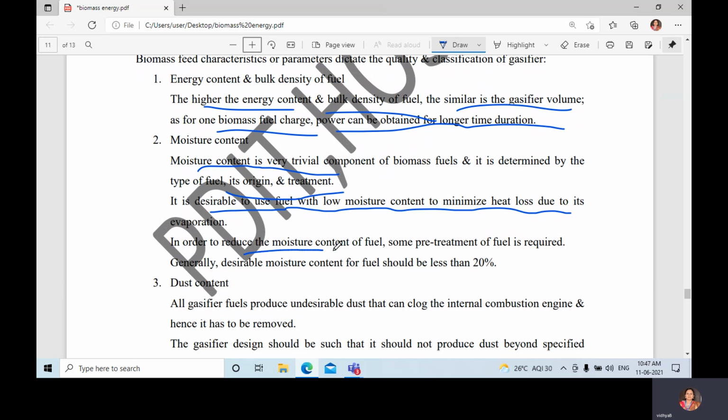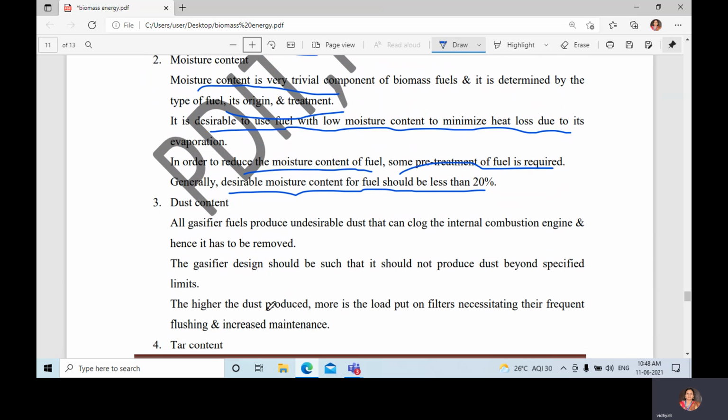In order to reduce the moisture content of a fuel, some pre-treatment of the fuel is required. Generally, the desirable moisture content for fuel should be less than 20%. Next is the dust content. All gasifier fuels produce undesirable dust that can clog the internal combustion engine, and hence it has to be removed. Before going to the combustion engine, the gas should be free from dust.